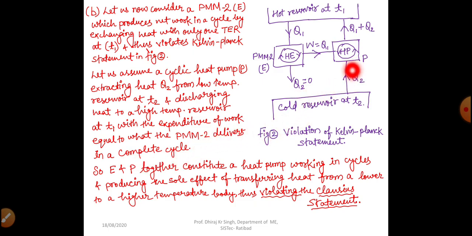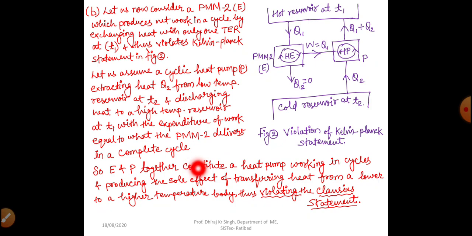So what it is saying is that the heat pump is extracting heat from a cold reservoir and sending heat to a high thermal reservoir with the help of that work input which we have got from PMM2. So dear students, I want to tell you, if that PMM2 is not possible, then how can it supply work input? Obviously, if it is exchanging heat with a single reservoir, then how will it produce work? If this is impossible, then that thing also cannot be possible, right?